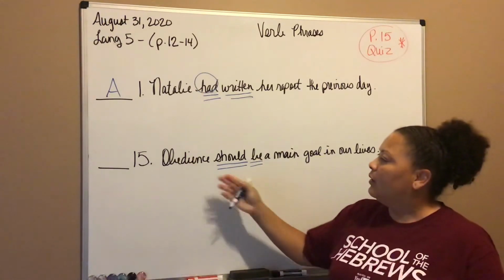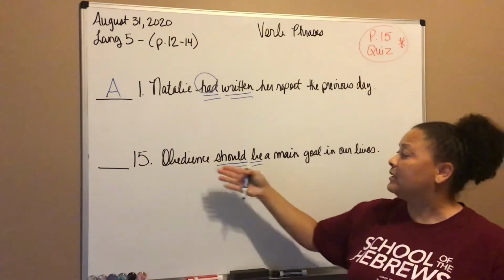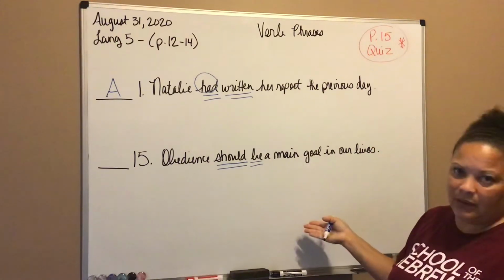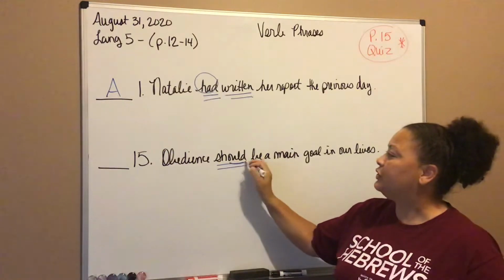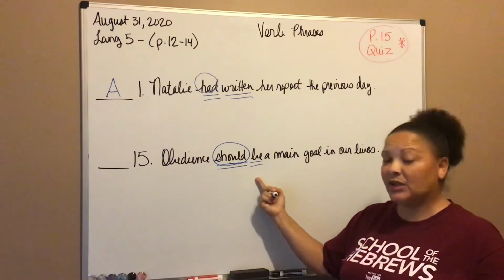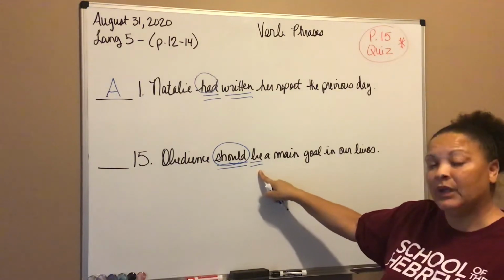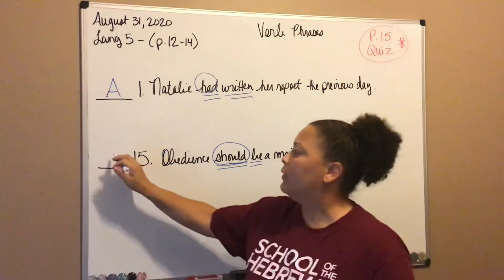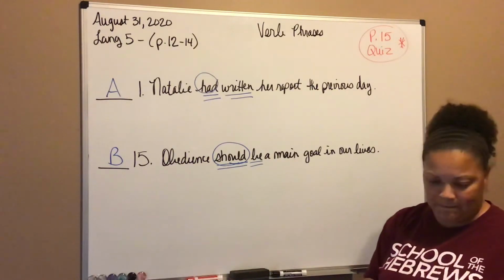So we see that obedience, that's something, right? It's a thing. Obedience should be a main goal. There is no action. We're not doing anything, but it should be, right? And so since should comes first, it is considered the helper. Be is our state of being verb, okay? So being that the last word in this verb phrase ends with a state of being verb, then the whole phrase is a being phrase, a state of being, okay? Does that make sense?